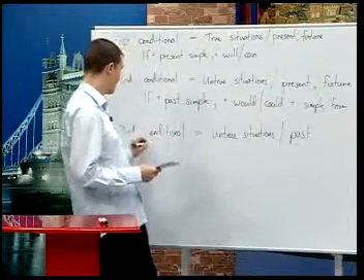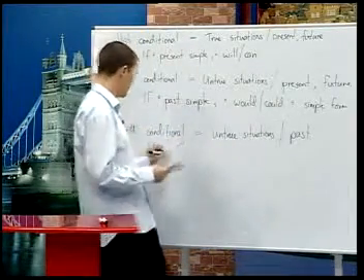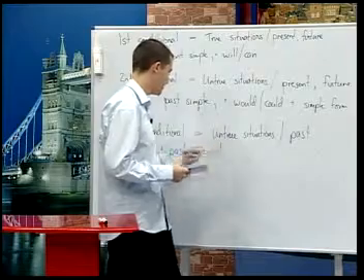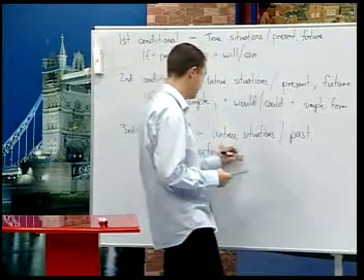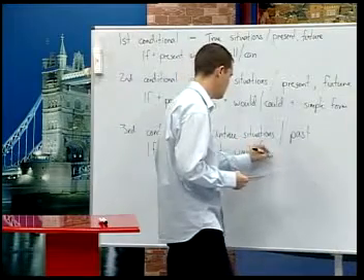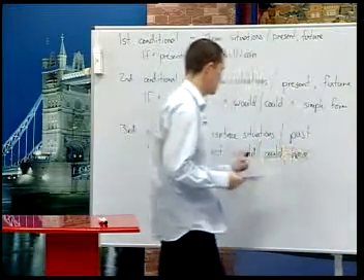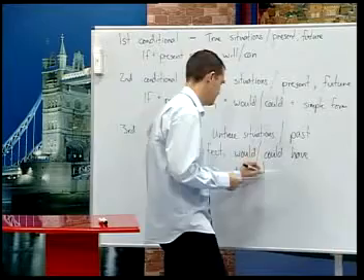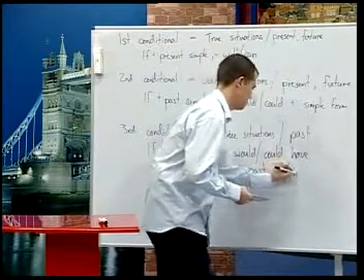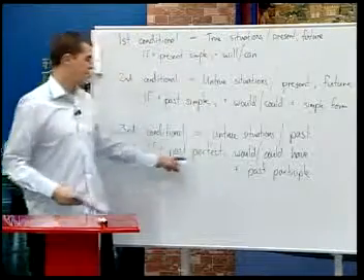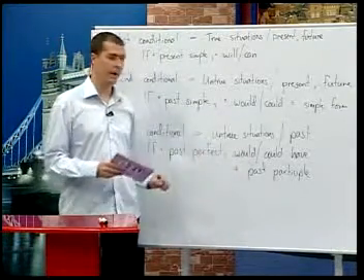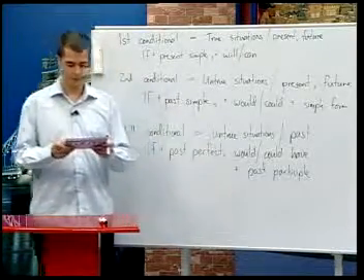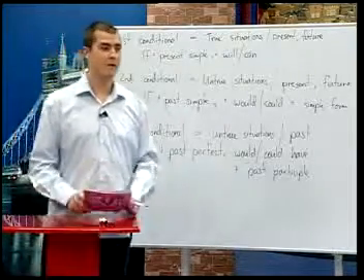And we use it to make it, we say if plus the past perfect in the if clause, and then in the main clause we have would or could have plus the past participle. Okay. If plus past perfect, would have, could have, past participle. And as usual, if the if clause is first, we have a comma after it. Let's practice.